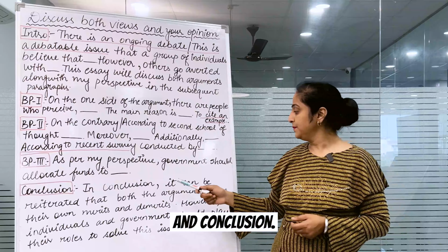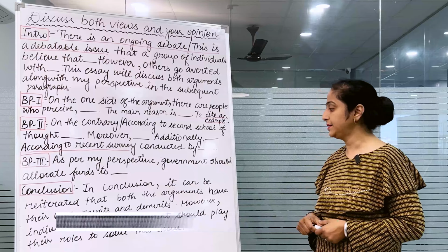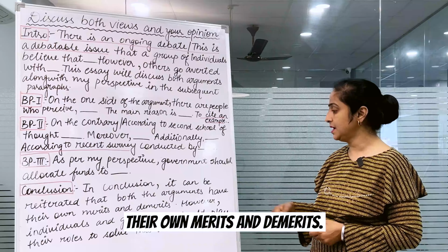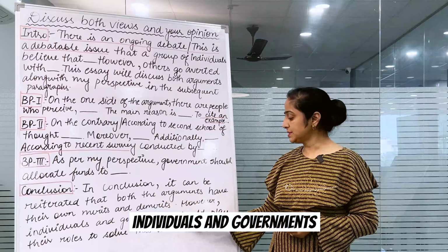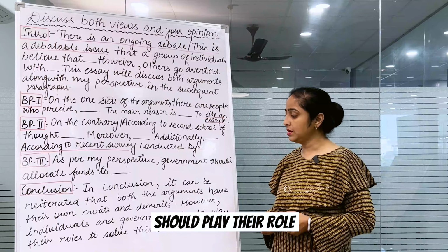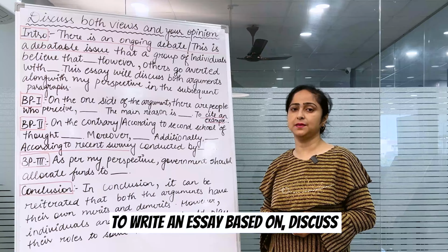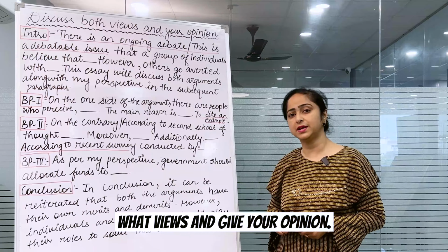In conclusion, it can be reiterated that both the arguments have their own merits and demerits. However, individuals and government should play their role to solve this issue. So this is the best criteria to write an essay based on discuss both views and give your opinion.